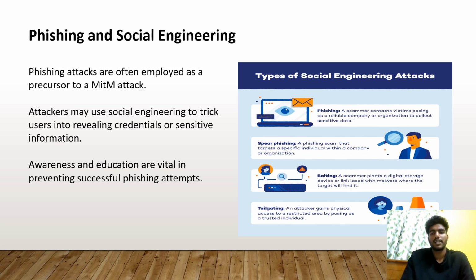Types of social engineering attacks. Phishing: a scammer contacts victims posing as a reliable company or organization to collect sensitive data. Spear phishing: a phishing scam that targets a specific individual within a company or organization. Baiting: a scammer plants a digital storage device or link laced with malware where the target will find it. Tailgating: an attacker gains physical access to a restricted area by posing as a trusted individual.